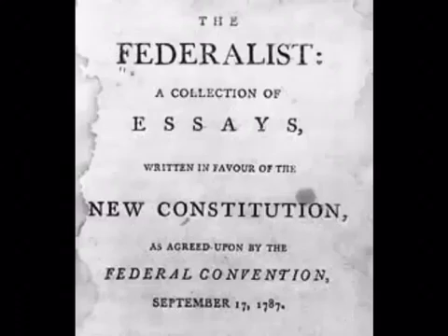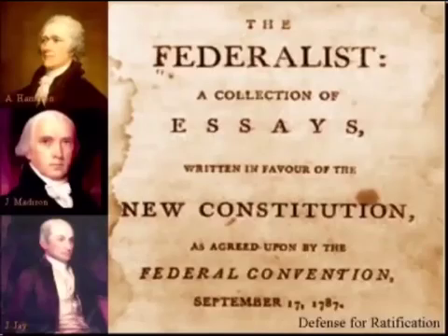And also, a federation is of the nature of a union of the states under a central government distinct from the individual governments of the separate states.